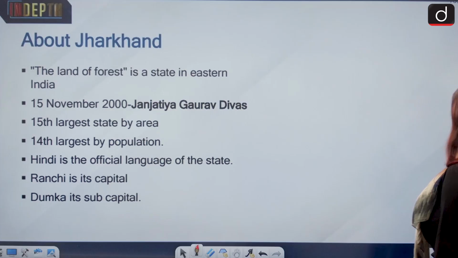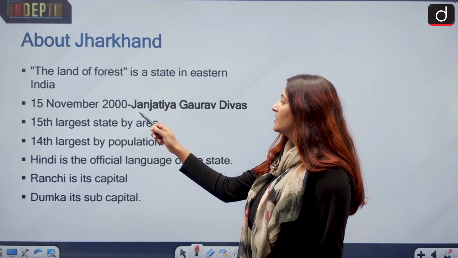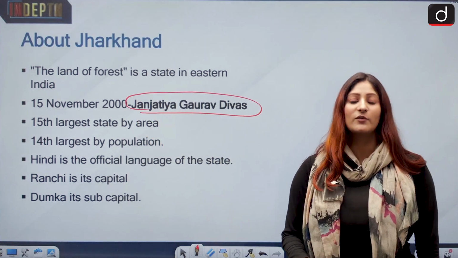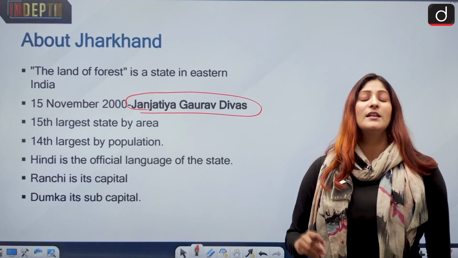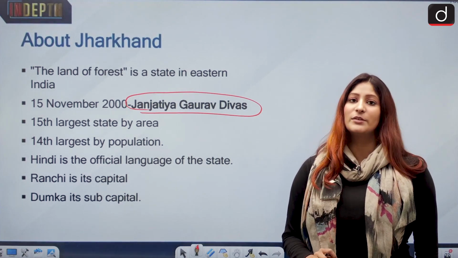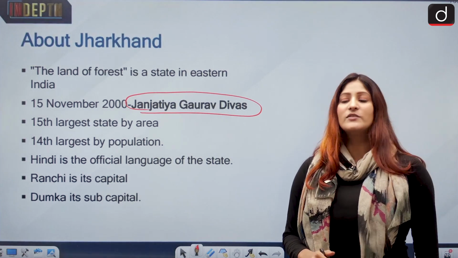It was carved out of Bihar on 15th November 2000. In 2021, it was decided that this day will be celebrated as Janjatiya Gaurav Divas, because it is also the birthday of Birsa Munda. And 15th November is the foundation day of Jharkhand.